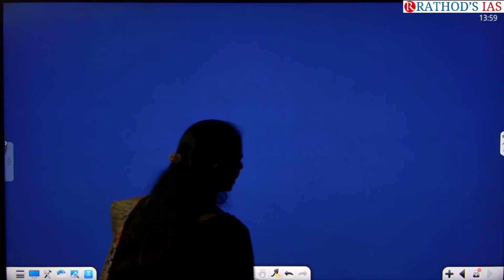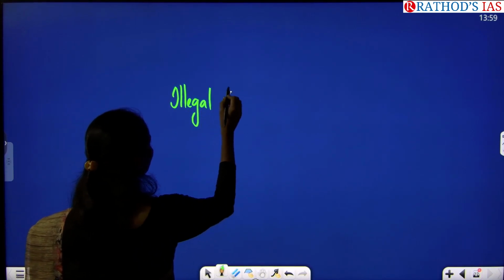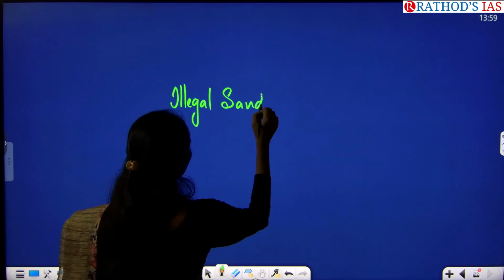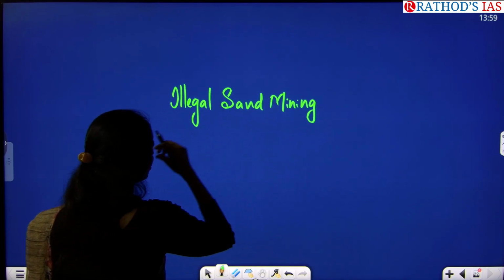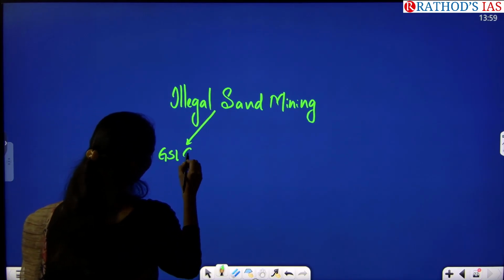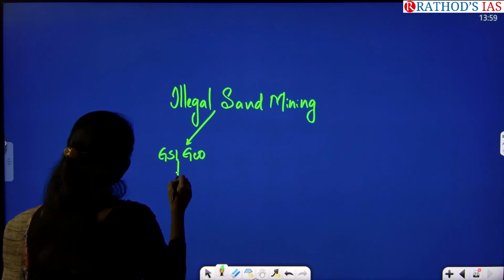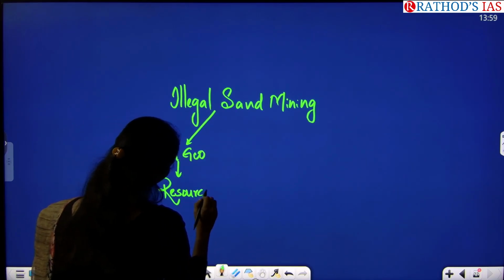Okay, let us see the keyword. Keyword is illegal sand mining. So from which subject can you see this? From GS Paper 1 under geography, you will be studying this topic called resources.